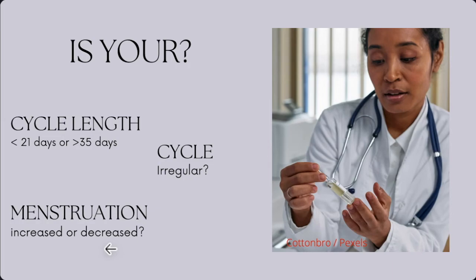What is normal for them is normal for them. What is normal for you is normal for you. It is not the same in every woman. Like I said, how you know if your menstruation is increased or decreased is not like this one I said 21 days, 35 days. It's not the same for everybody. It's different. It depends on what is unique to you. Yeah, so that is that.